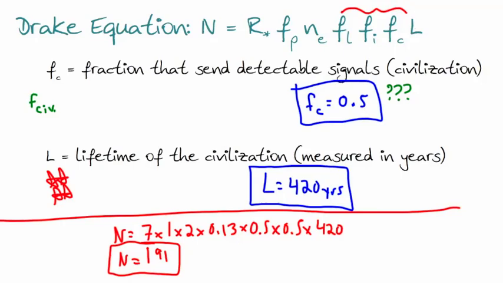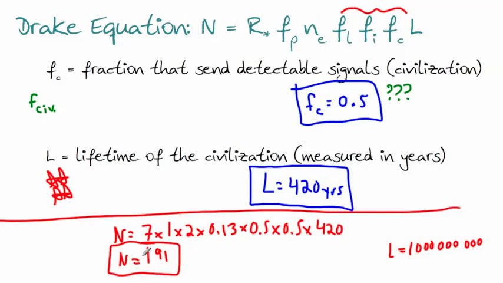And you might even try doing something really crazy. Like, who's to say that a civilization lasts 400 years? What if a civilization lasts, I don't know, 1 billion years? This is 1 million, so I need 1 billion because that's 9 zeros. Try putting that into this equation to see how much it changes it. It changes it immensely. So this right here is very sensitive to L. Changing your values of L has a big effect on it. Well, all the other ones do too, because if you make one of them 0, then there's 0 of these. I suppose that's also very sensitive, right? If you make any of these fractions 0, the whole thing becomes 0.